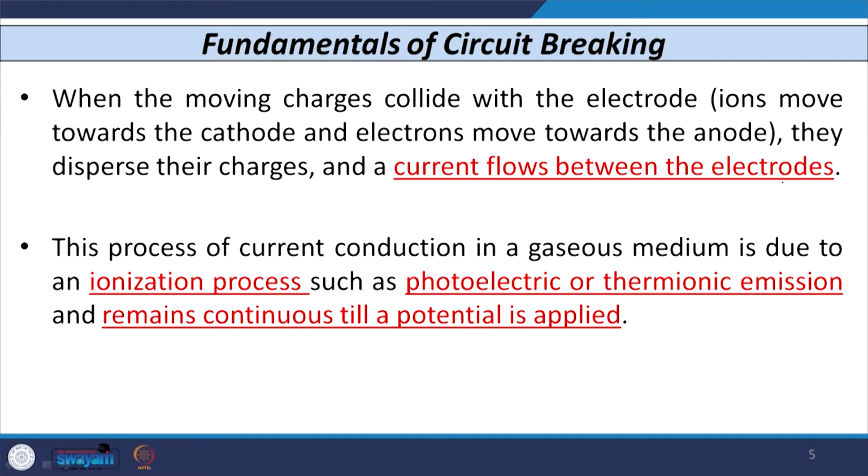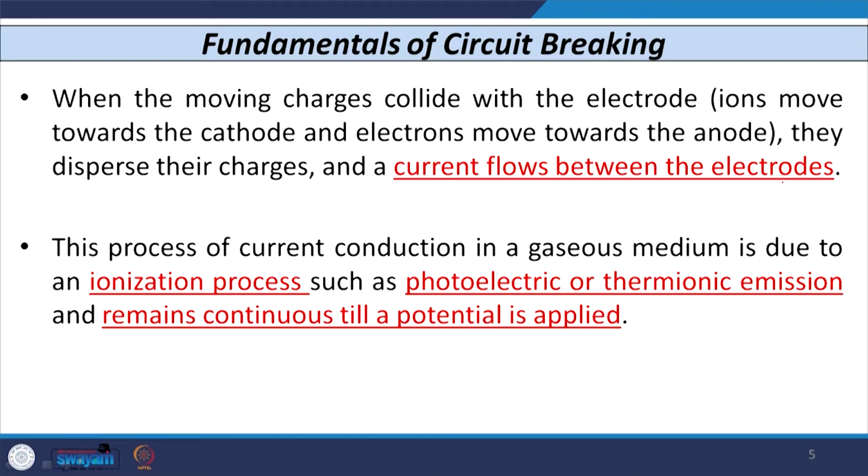So, when the moving charges collide with the electrode, that means ions will go to the cathode and electrons will move towards the anode, they disperse their charges and the current flows between the electrodes. This type of current is known as discharge current. And the whole process of conduction in a gaseous medium, where the current starts flowing, is known as the ionization process. This ionization may occur because of the photoelectric effect, or it may occur because of thermionic emission.